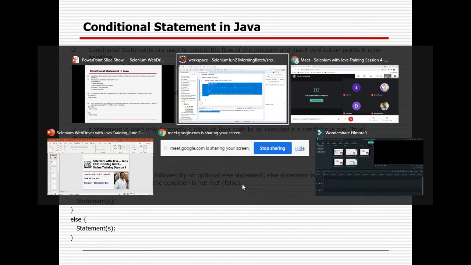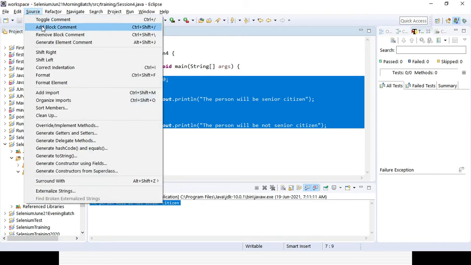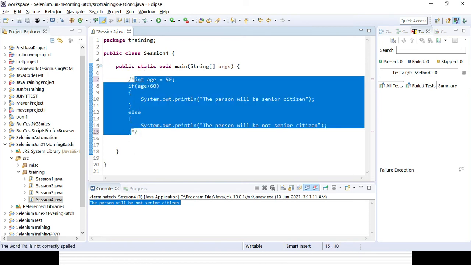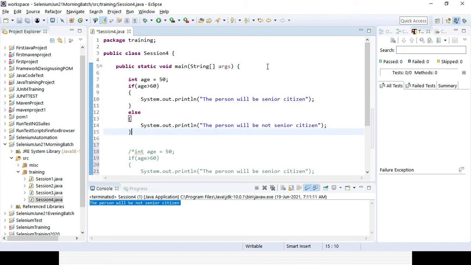Within an if statement, I can also validate another if. That will be a nested if. Suppose I am creating one line of code here. I give the condition as if age is greater than 18.